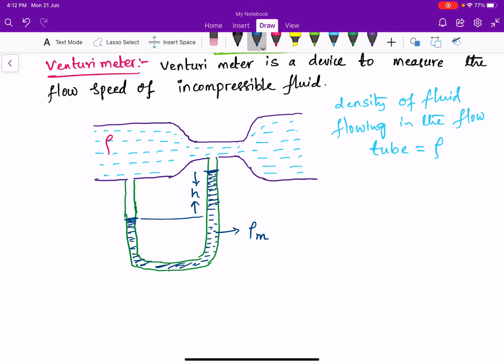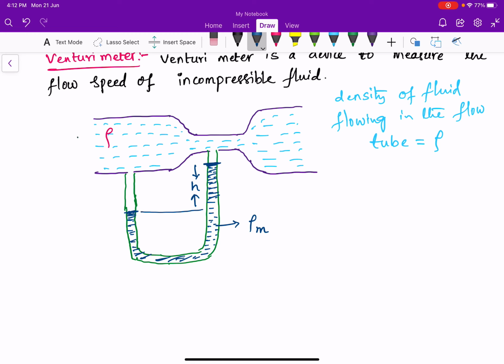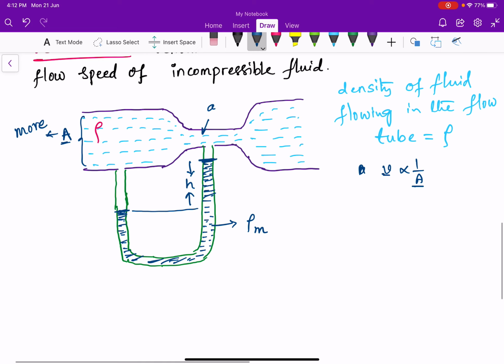Why is the fluid raised at this end? We will discuss here why it is raised. Consider the area of the broader cross-section is capital A and the area of this smaller constriction is small a. Here the area of this broader section is A, the area is more. From the equation of continuity, velocity is inversely proportional to cross-sectional area. As the area is more here, velocity will be less.